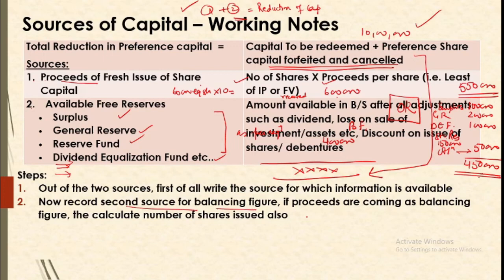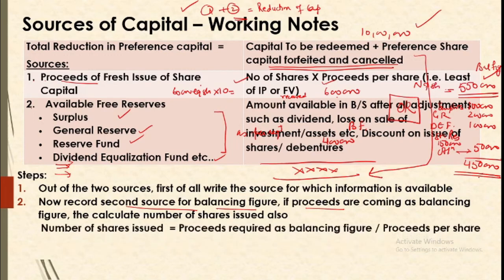Now if we have proceeds as the balancing figure, like here in this case, we have calculated the balancing figure as 5,50,000. So herein the number of shares can also be calculated as per our problem given. Now number of shares will be total proceeds upon proceeds per share. So if per share value is say 10 rupees, the number of shares is going to be 55,000 shares. So you will issue 55,000 shares of 10 each, fully paid.